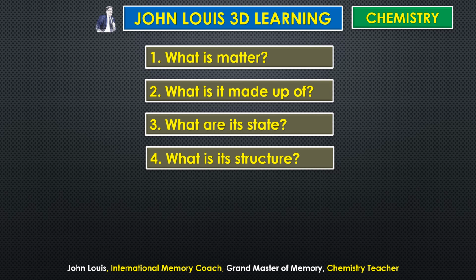Only then can we, based on their properties, use them in different places. For example, you take iron, which is used in all building construction, isn't it? Why can't some other matter be used instead of iron? It has a binding character with cement, and it is also very strong. It can withstand for several years. That is why it is used there. So we should understand the structure of each and every element.